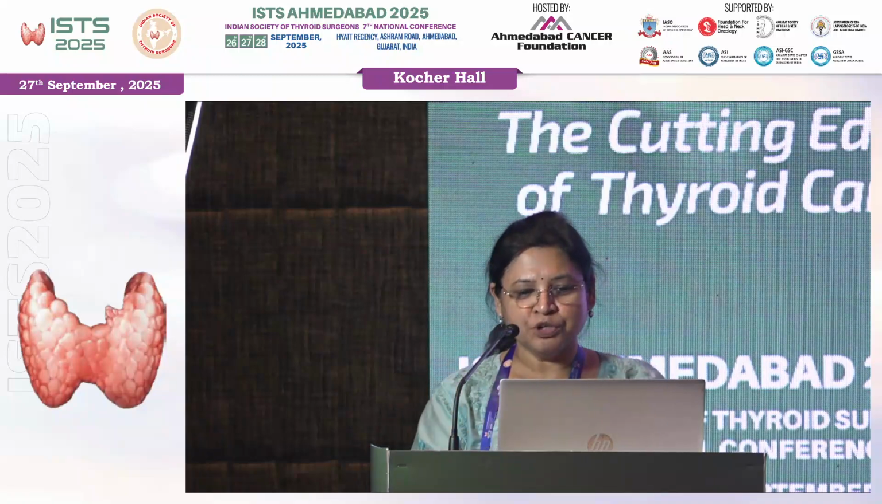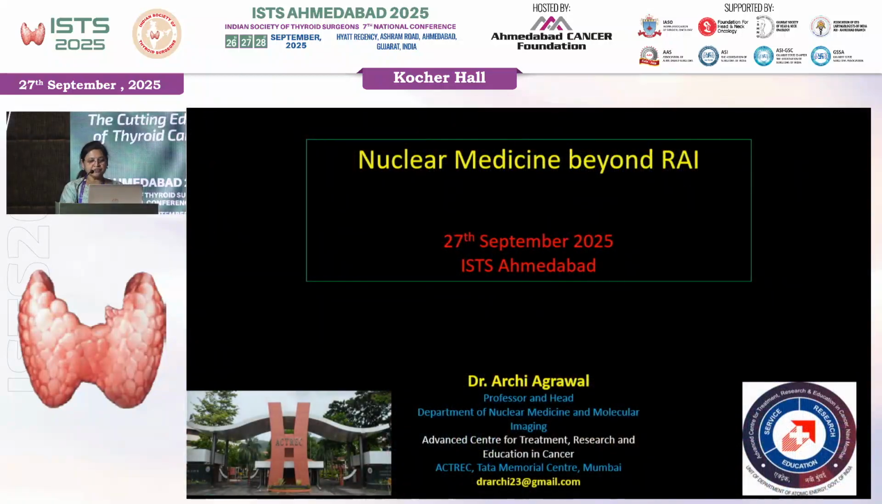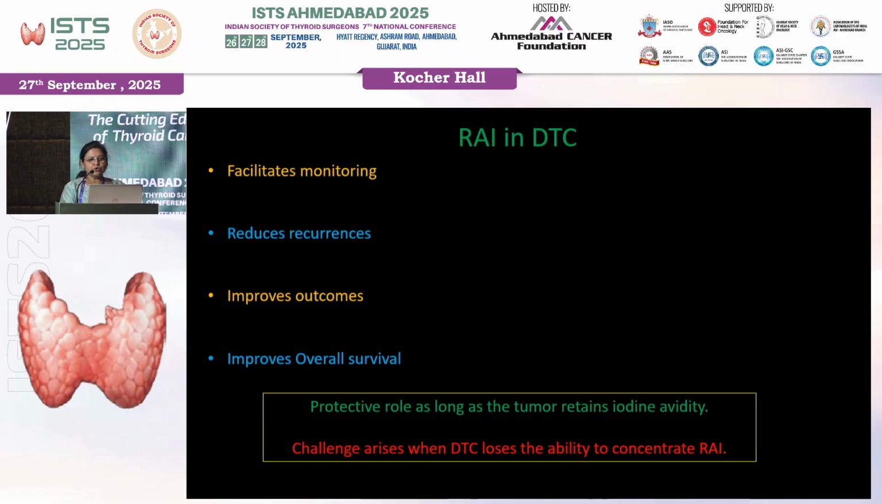I'll be speaking on nuclear medicine beyond radioactive iodine. So we all know that RAI is very useful in DTC. It facilitates monitoring, reduces recurrences, improves outcomes, and also improves overall survival. So it has a protective role as long as the tumor retains the iodine avidity. But the challenge arises when DTC loses its ability to concentrate radioactive iodine.